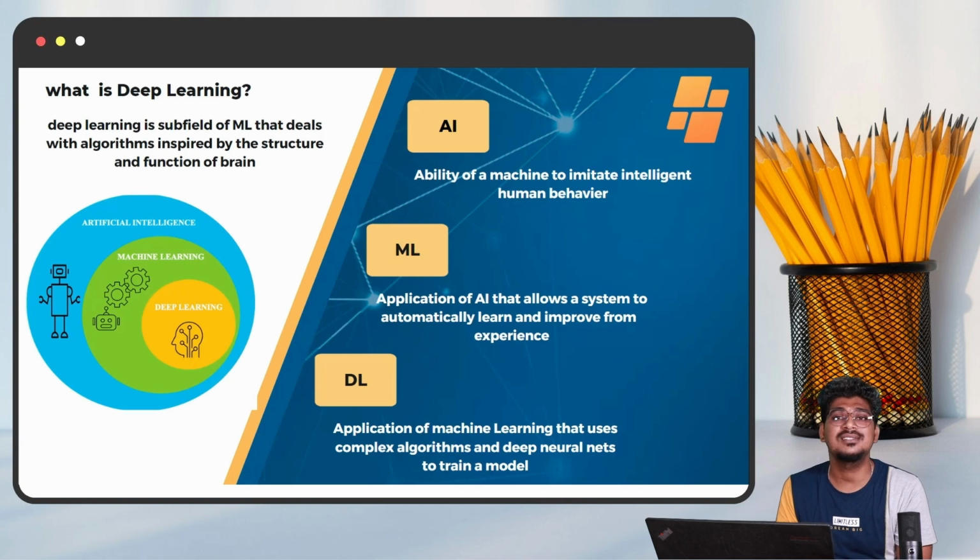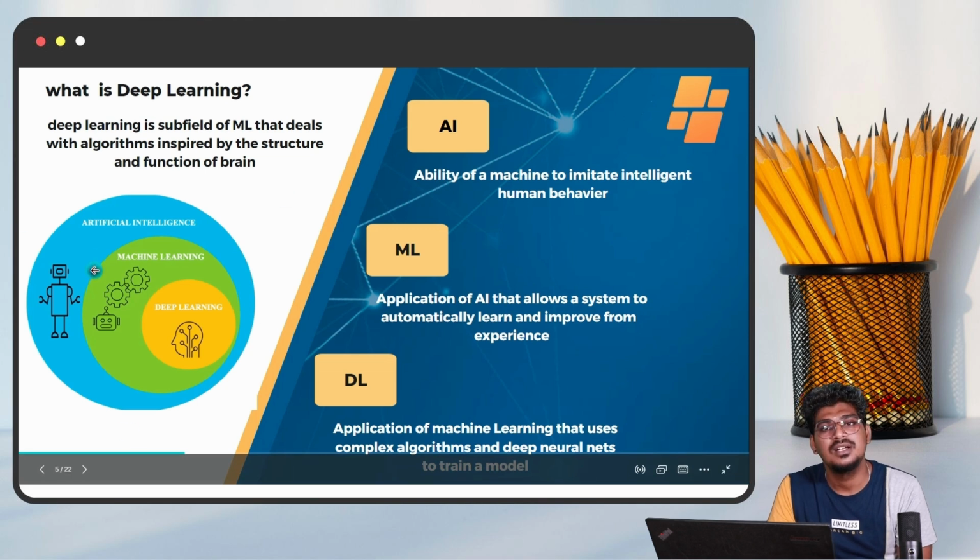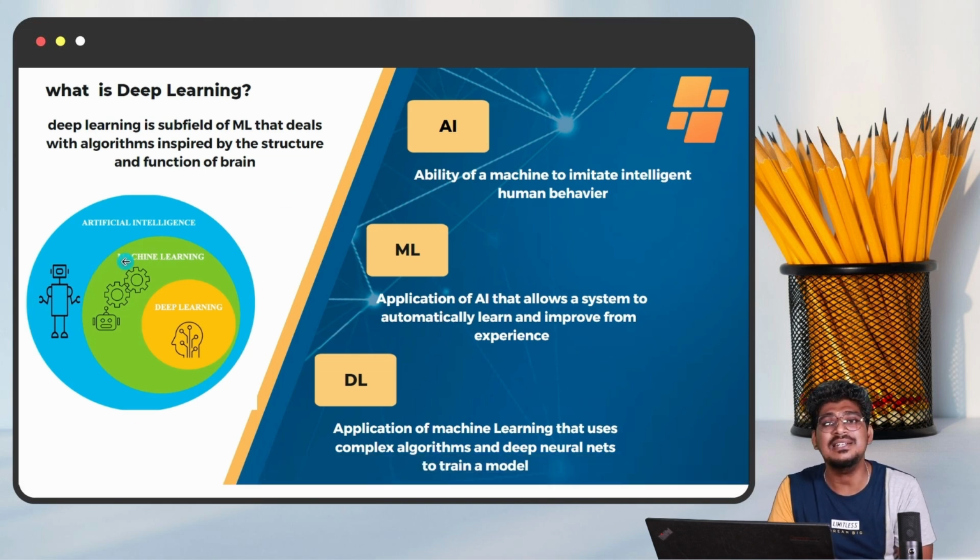First, what is deep learning? Deep learning is a subfield of machine learning. You should understand one thing about this picture: inside artificial intelligence, machine learning and deep learning are there. I already said in the first day class that artificial intelligence is not a single technology. It has multiple technologies, each combined into one, and that is artificial intelligence.